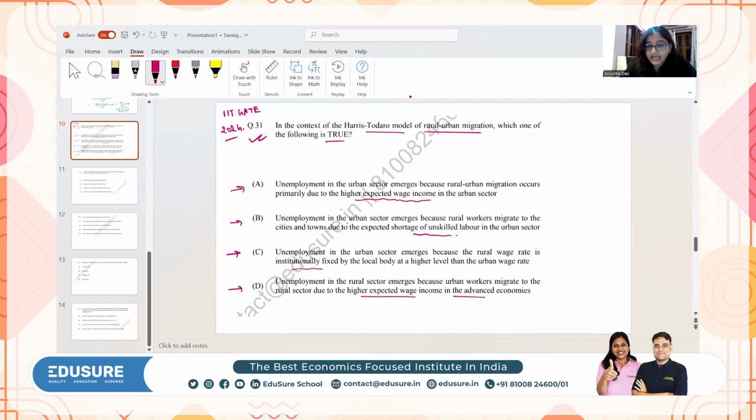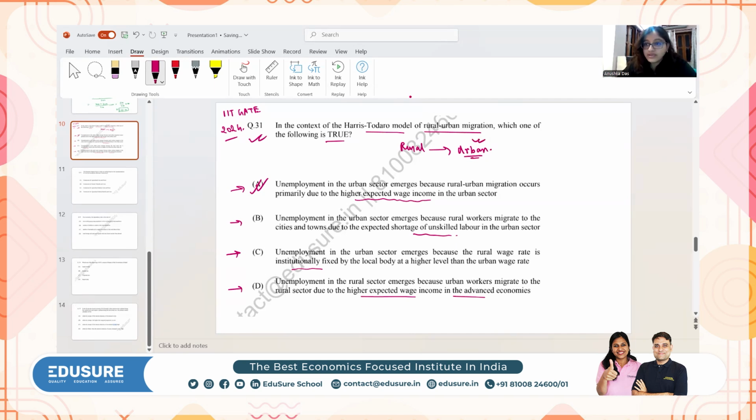So what will be the right answer? Here the right answer is option A. Unemployment in the urban sector emerges because rural-urban migration occurs due to higher expected wage income in the urban sector. So basically from the rural areas, workers migrate to the urban areas. Why? Because they think that the expected wage income is high in the urban areas, right?